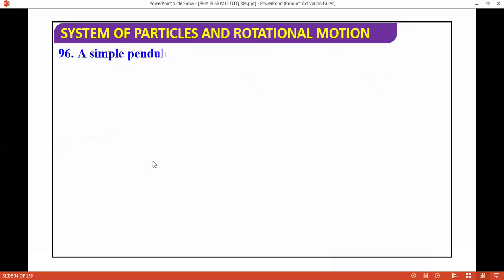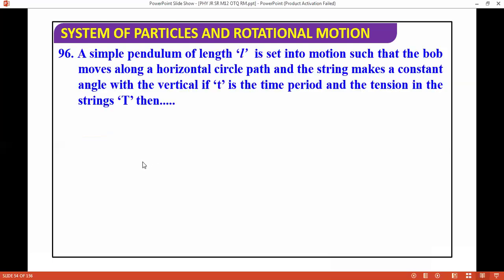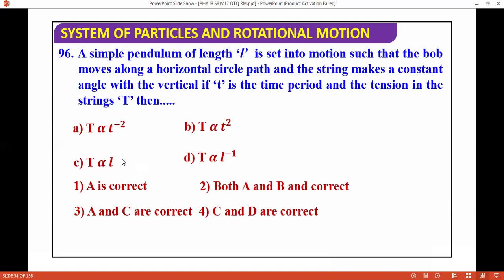Next question. A simple pendulum of length L is set into motion such that the bob moves along a horizontal circular path and the string makes a constant angle with the vertical. If T is the time period, then the tension in the string is? You should already know this concept, it's basically fundamental. The correct answer from these options is: options A and C are correct here.